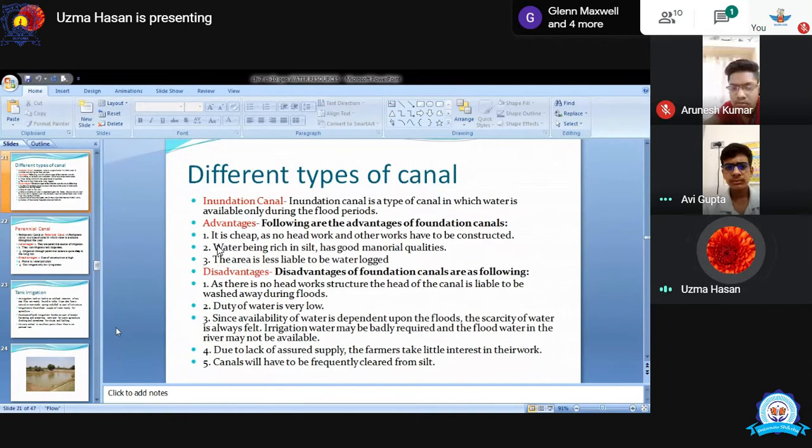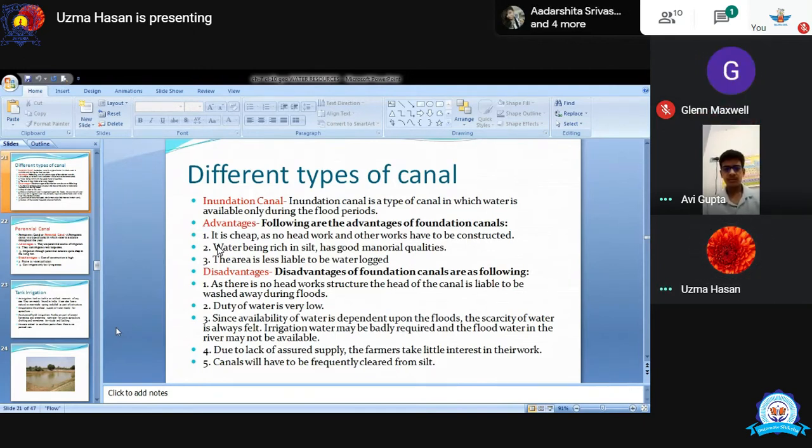It is very cheap, सस्ती होती है, and it is easy to construct an inundation canal. Water being rich in silt and has good manorial qualities, because inundation canal gets water from the flooding rivers. That's why the water is filled with humus. Humus means dead part of the plant, dead part of the animals, or the minerals. It's filled with minerals and humus. That's why the inundation canal is very, very good for the irrigation.